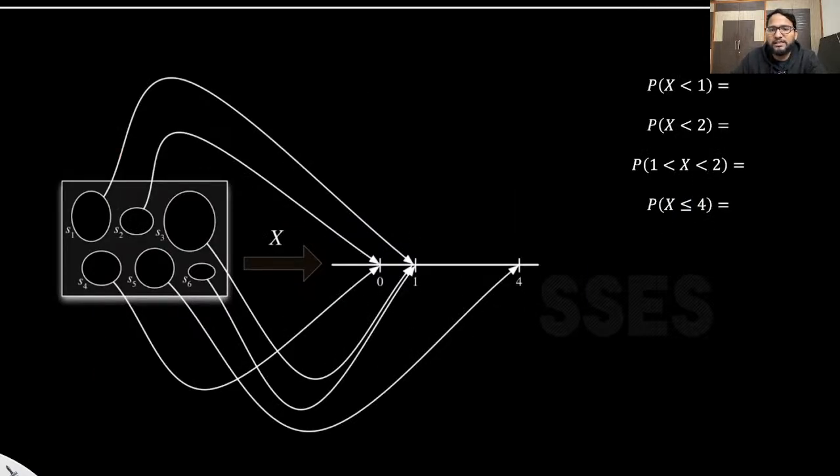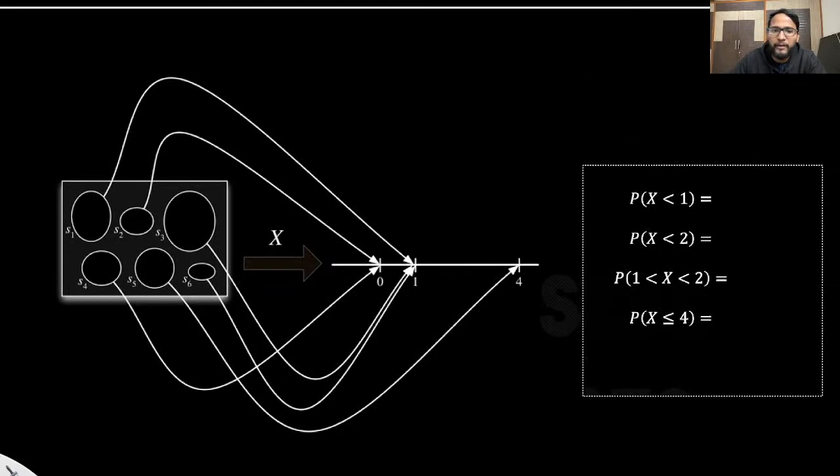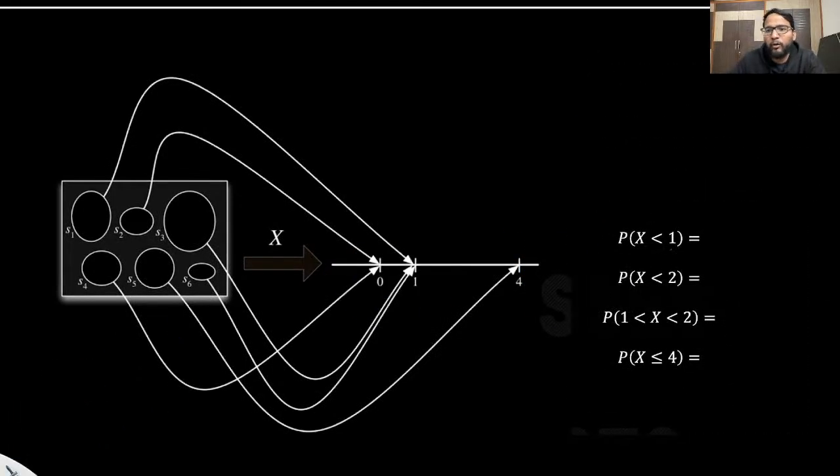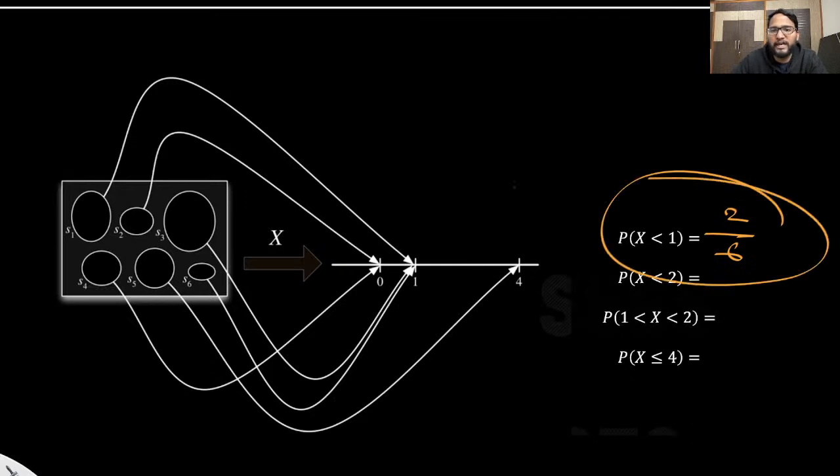Now let's see what they are asking here. Let's try to understand this. They are saying that you have been given some mapping. Then they are saying, tell me what is the probability that x is less than 1. You will say, okay, x is less than 1 means it is 0. Let's suppose everything is equally probable. There are two things which are mapping to this, out of 6 things, right? So 2 by 6 is the probability that x is less than 1.